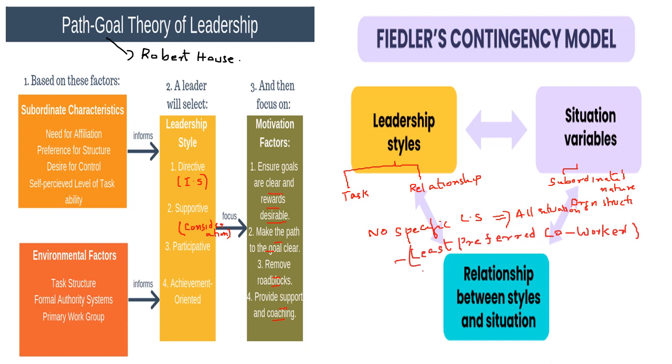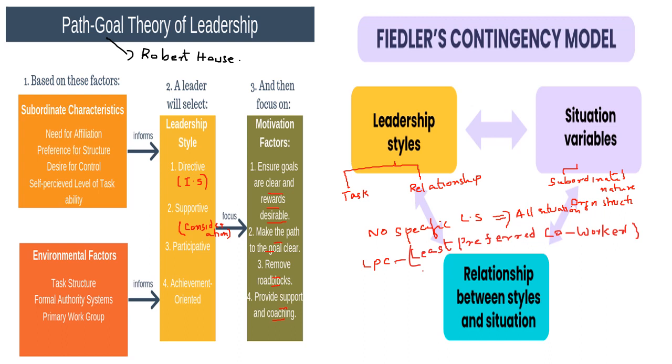So under Fiedler's contingency model, he discussed one LPC, that is the least preferred coworker questionnaire. He administered this questionnaire among the employees to rate their managers. So if a manager got a high LPC, that means he is a relationship oriented leader. If he received a low LPC, that means he is a task oriented leader.